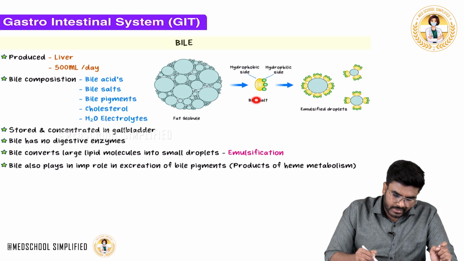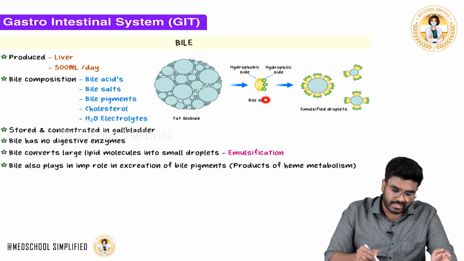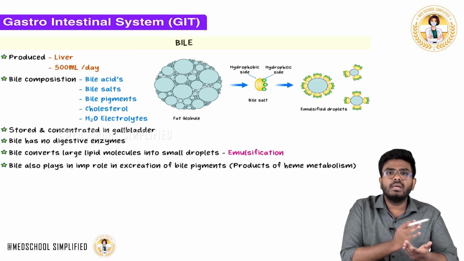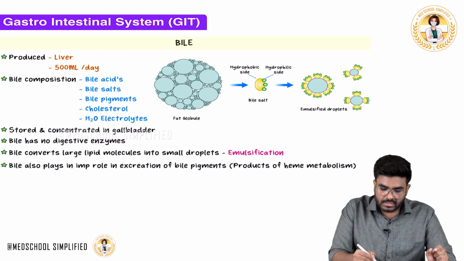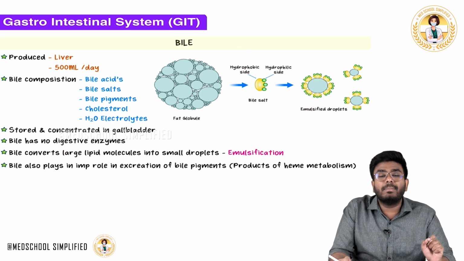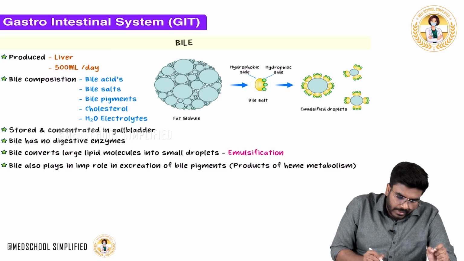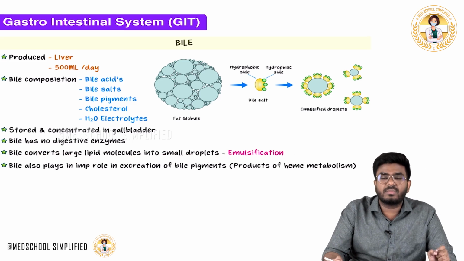So here is a bile salt. Now, what is this bile salt doing? Bile salt is going to make this big fat globule into small pieces. This bile salt is going to chop the big fat globule into small pieces. This process of conversion of a big fat globule into small droplets is called emulsification. So bile converts large lipid molecules into small droplets. This is called emulsification.